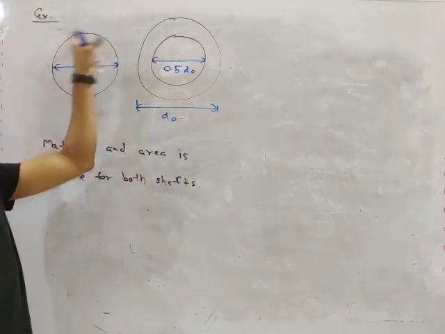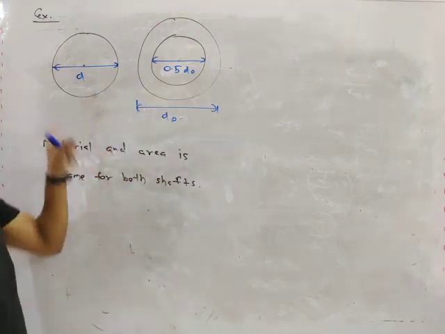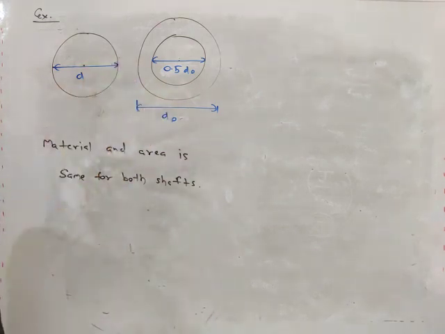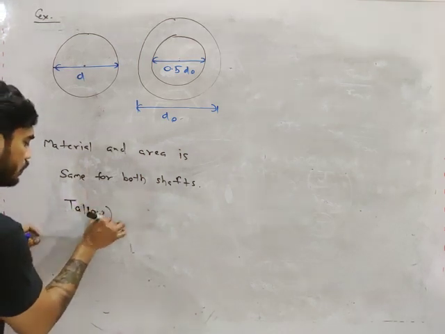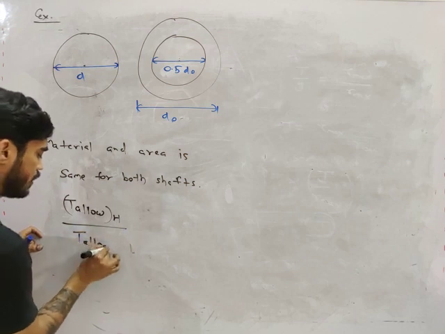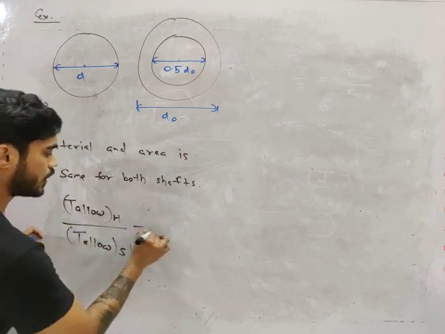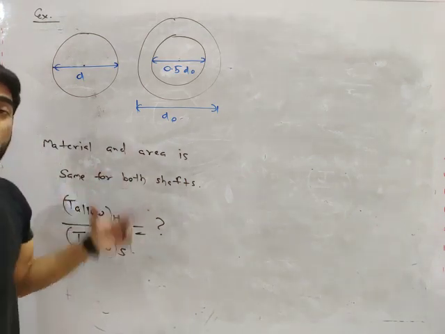Both the shafts are made of same material, means tau max is same, and area of both the shafts is same. You have to calculate T allowable of hollow shaft divided by T allowable of solid shaft. You have to calculate the ratio of their strength.